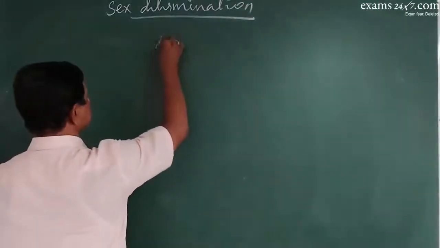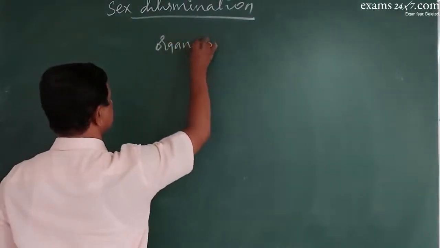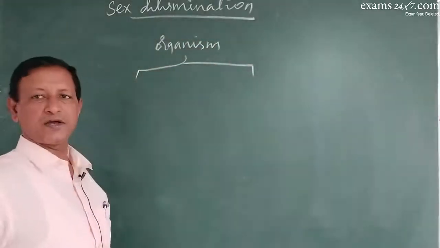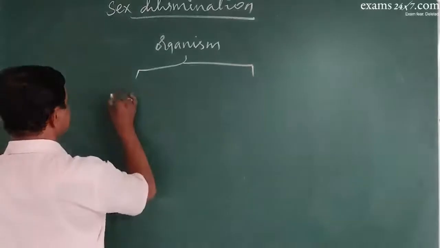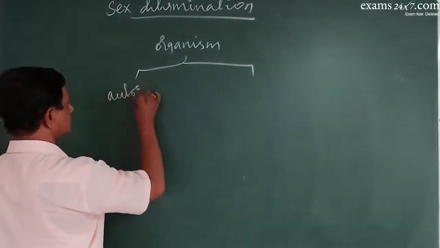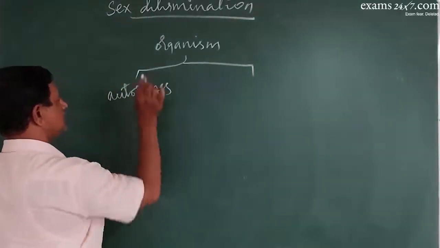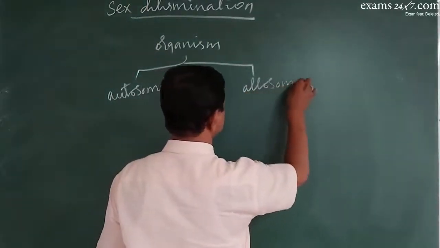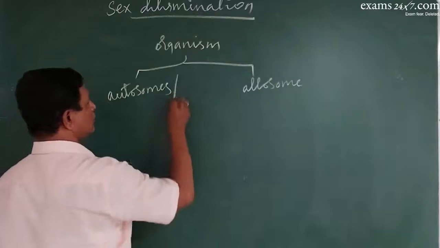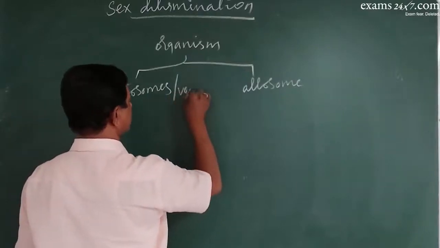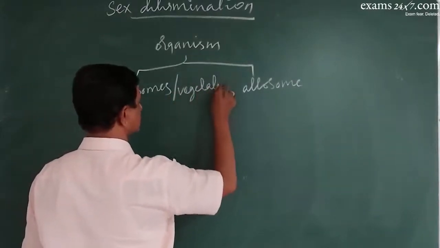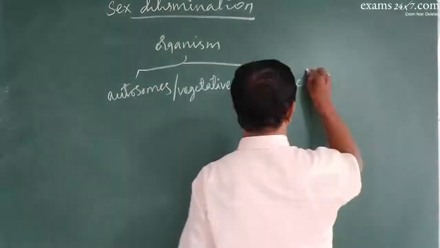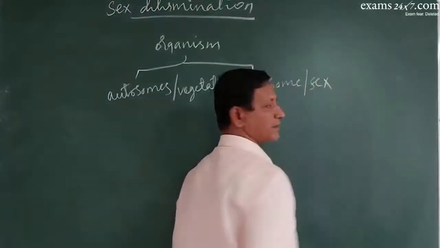Every organism has got two sets of chromosomes. One set is called autosomes, the other set is called allosomes. Autosomes are called vegetative chromosomes, allosomes are called the sex chromosomes.